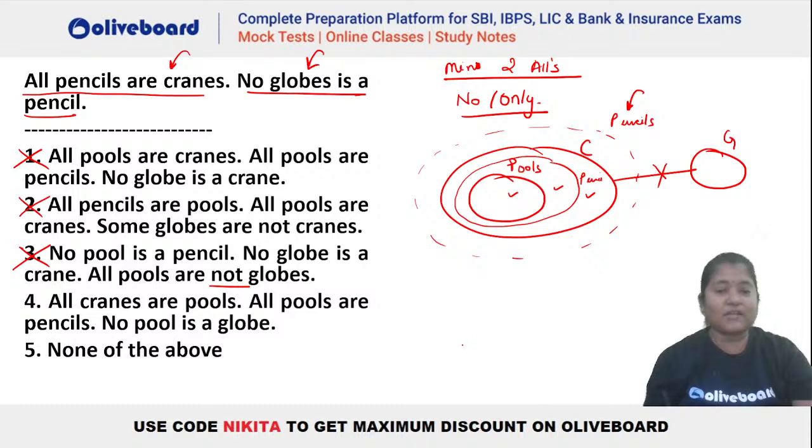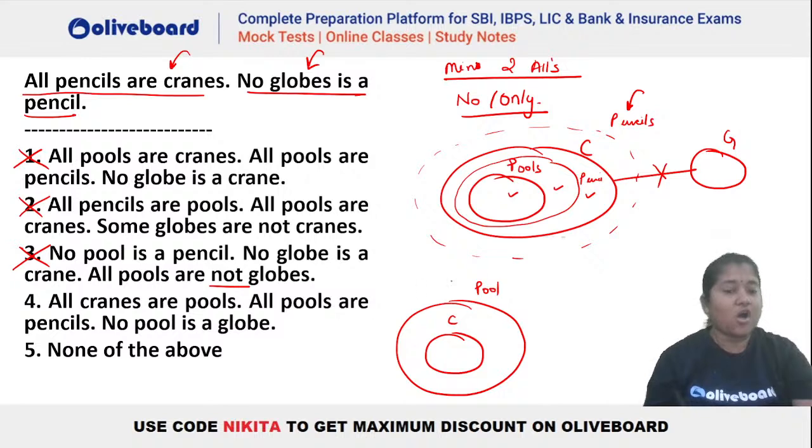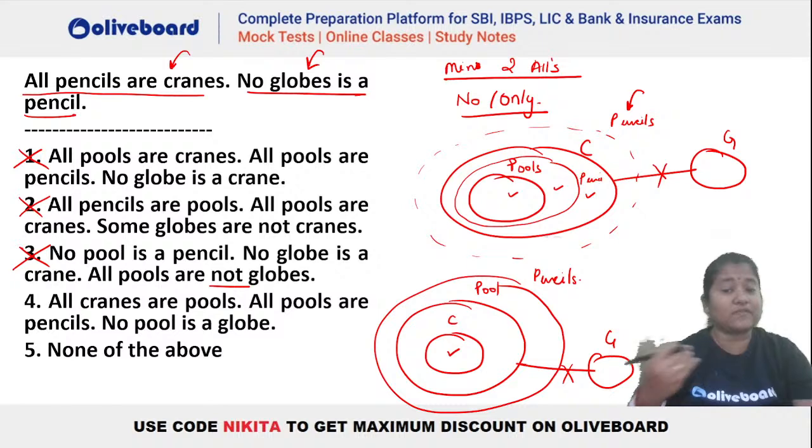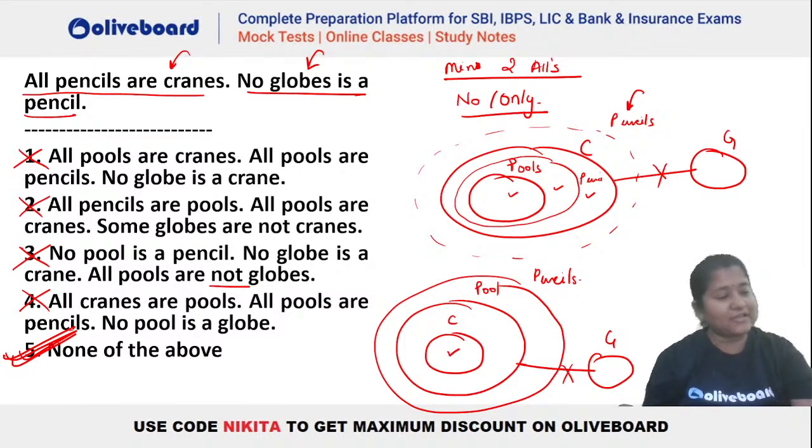Let's check the fourth one. All cranes are pool. Let's say this is crane here. All cranes are pool will be like this. All pools are pencils will be like here, right? And no pool is a globe will be something like this. But here the problem will be we will have all cranes as pencils, not all pencils are crane. Isn't it? Here what we will be getting is all cranes are pencils, not the other way around. We will not be getting all pencils are crane. So this is also not the right answer. So here the answer will be none of the above. Are we clear, everybody? Please let me know if we have any doubts in here.